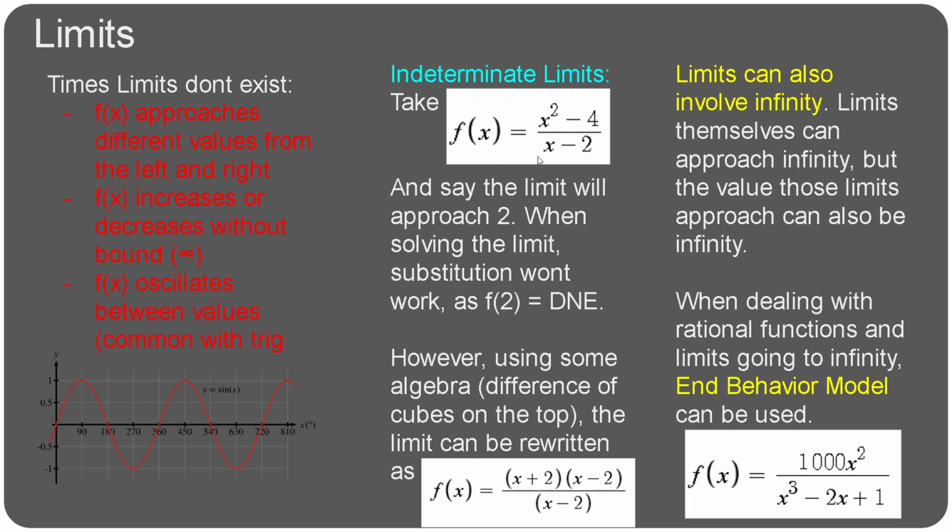So for example, with this problem right here, because the limit ends up being indeterminate, you use some algebra. You use difference of squares on the top, and then you can cancel out the x minus 2 terms, and then you would see that indeed the limit is x equals 4 or y equals 4.